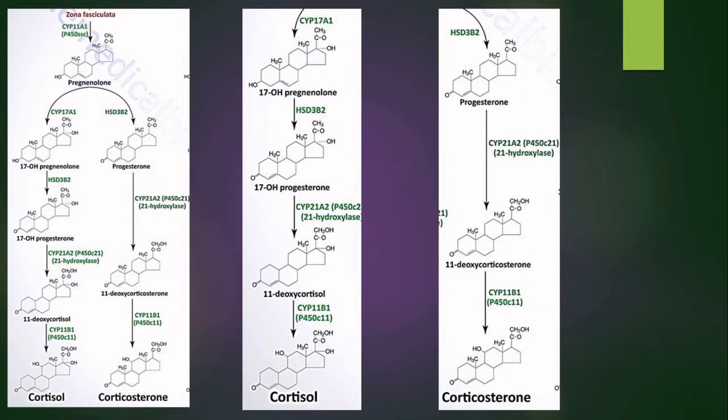So this is a more blown up figure of it, where a 17 hydroxy group is added to pregnenolone, so it becomes 17 hydroxy pregnenolone, which is then converted to 17 hydroxy progesterone, further converted to 11 deoxycortisol, and finally converted to cortisol. On the other hand, pregnenolone can also directly be converted to progesterone, which is converted to 11 deoxycorticosterone, finally to corticosterone. So the major difference happens in the side chains that are present in the cholesterol.